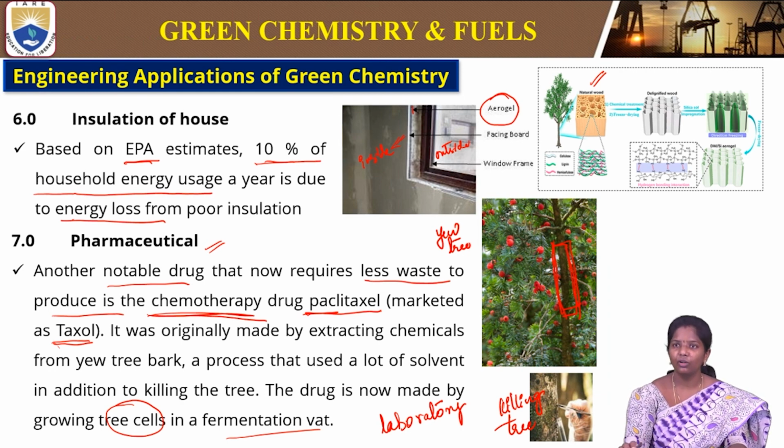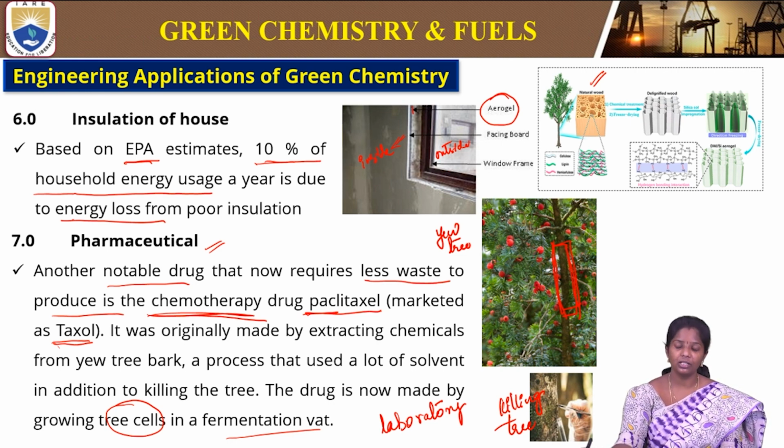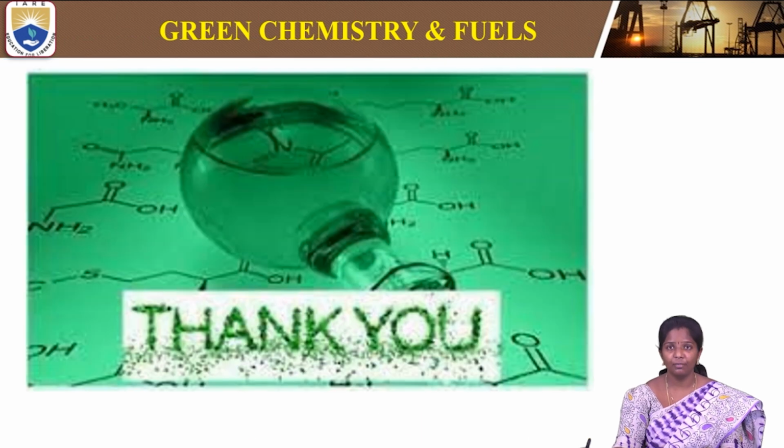So for that we do not kill the whole plant or the tree. We can just grow the tree cells in the laboratory and obtain the drug. In that way we save the environment and also the plankton, and also use it for our human purpose. So this is one of the best examples in pharmaceuticals.